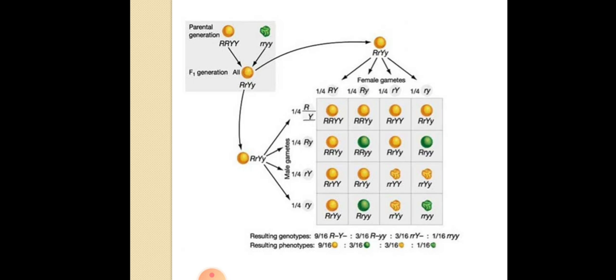These 4 different gametes are possible only because these alleles have segregated independently from one another. If they were dependent on one another, then these 4 types of gametes would not have been possible. So this is what Mendel's third law, the law of independent assortment, says.